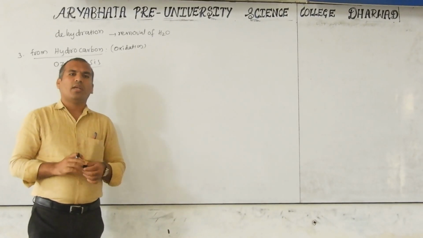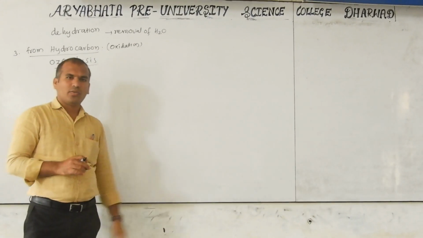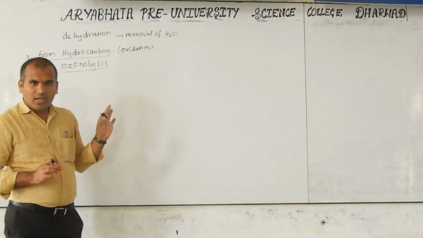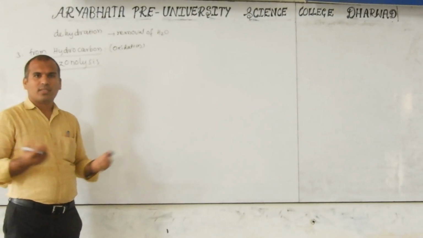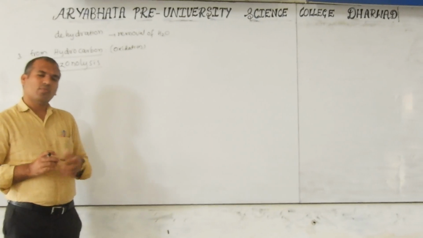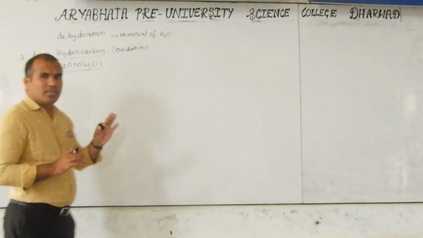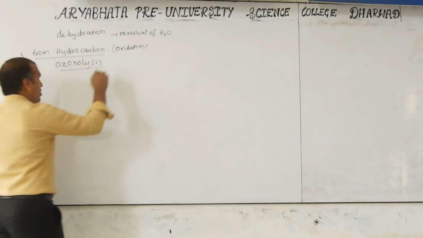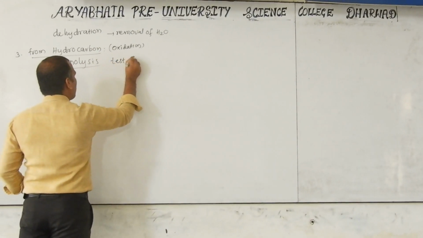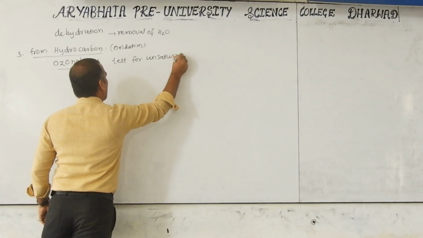Add ozone. If it gives the respective ozonide and forms an aldehyde or ketone, then it has a double bond. If it does not give the ozonide, it has no double or triple bond. One more reaction is bromine in water, which is for later discussion. So this is used as a test for unsaturation.